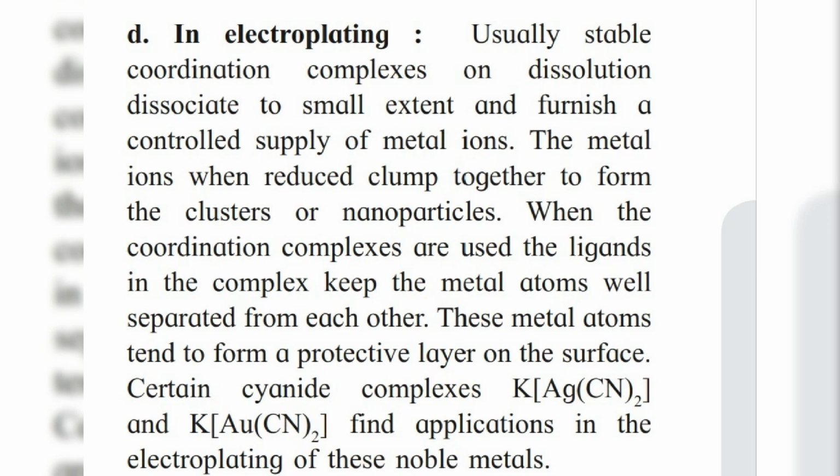Last application is in electroplating. Electroplating is the process of applying a metal coating on another piece of metal. Some metals oxidize, some metals rust. So to prevent the wastage of metals, we do electroplating on those metals. Some coordination compounds or complex compounds are useful for electroplating. The metal atoms from the coordination compound tend to form a protective layer on the surface. Certain complexes like K[Ag(CN)2] and K[Au(CN)2] have an application in electroplating for some noble metals.